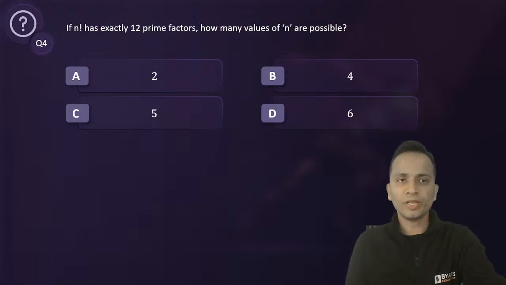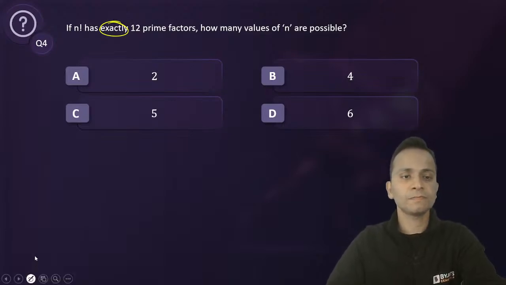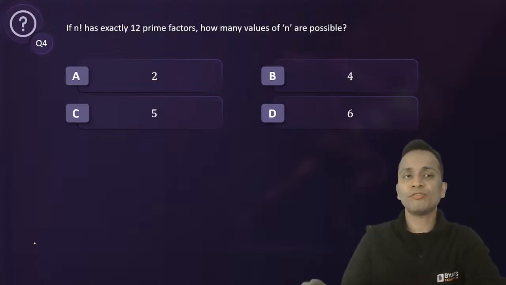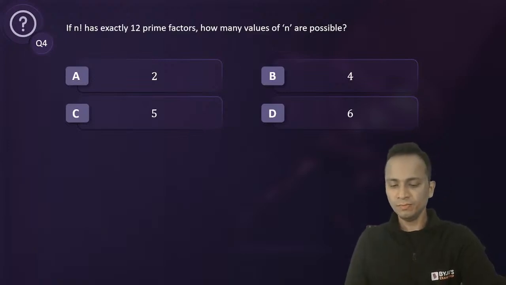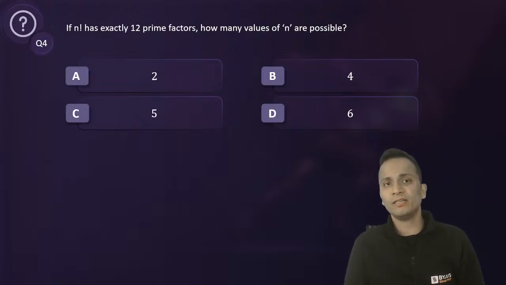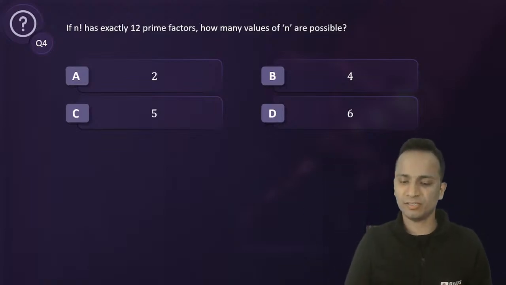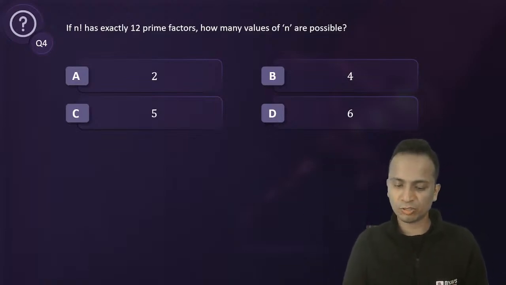If n factorial has exactly, this word is important, exactly 12 prime factors, then how many values of n are possible? So simple question. How many numbers are there whose factorial has exactly 12 prime factors? Okay? Understood?